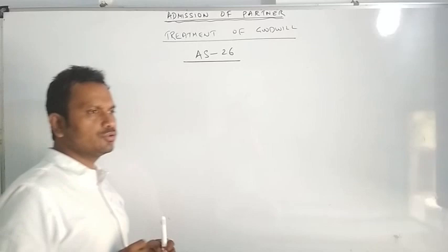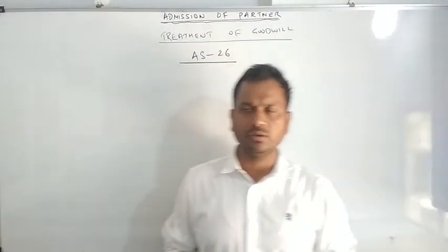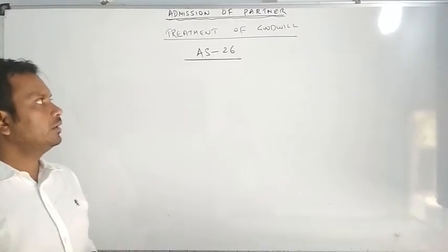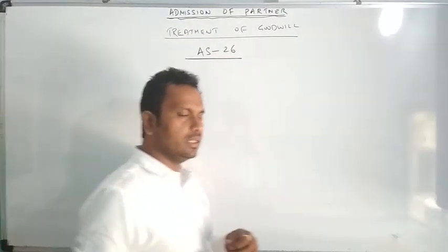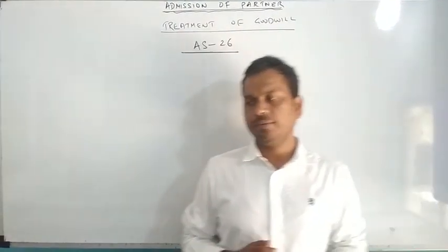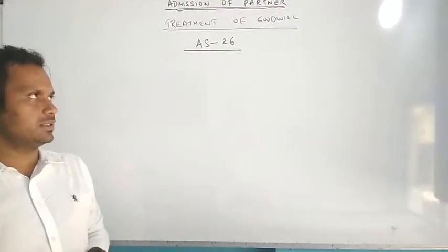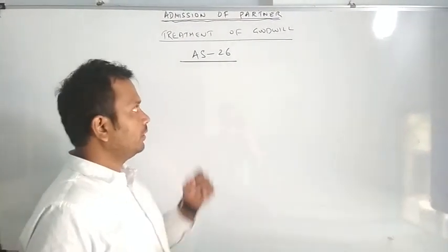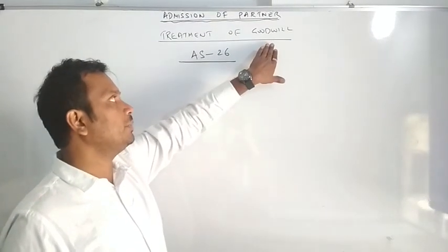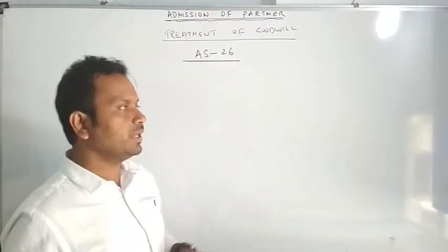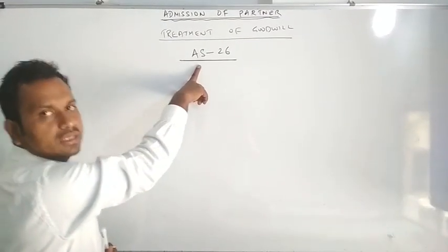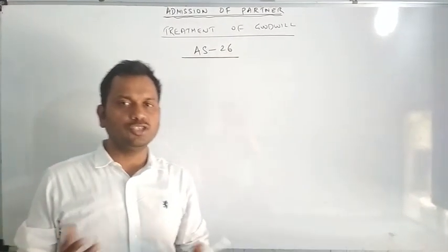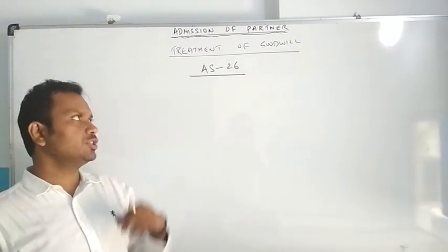But the most important thing we should understand before we start solving the question or understanding about the treatment, is why this topic has actually come in the admission of partner. See, we all know that goodwill is an intangible asset, like any other intangible asset, patent, copyright, but we are not making treatment for those, we are only making treatment for goodwill. And the reason being AS 26, Accounting Standard 26. What Accounting Standard 26 basically deals with intangible assets, and goodwill is an intangible asset.